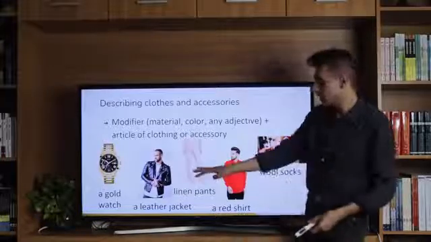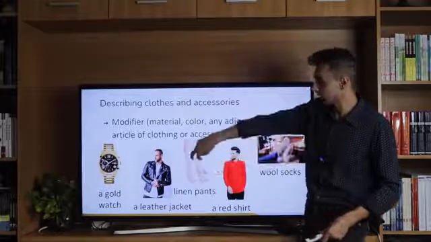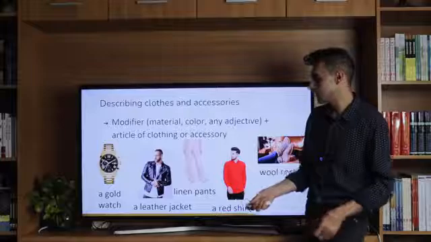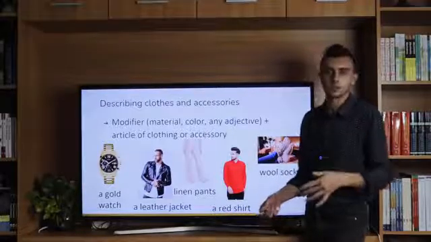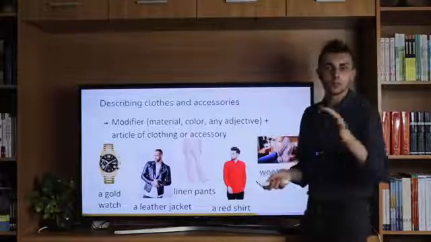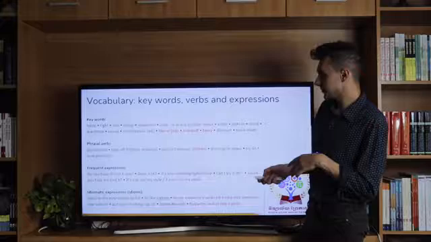For pants, a little different because there's only one pair of pants, but there are two legs on the pants. So that's why pants is plural. Say either a pair of pants or two pant legs, right? So just note the difference between singular and plural when it comes to clothes, right?